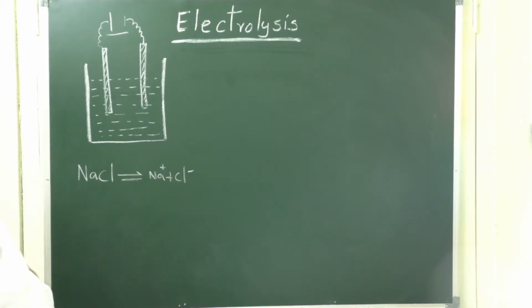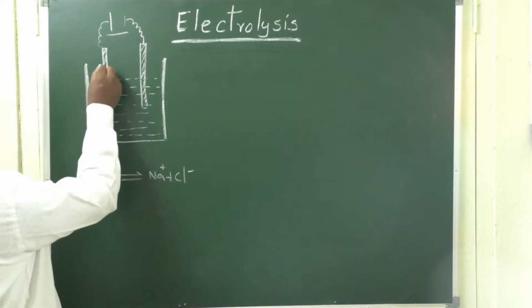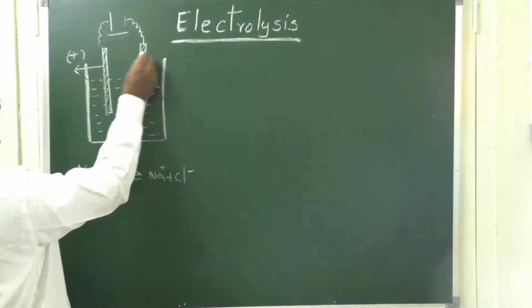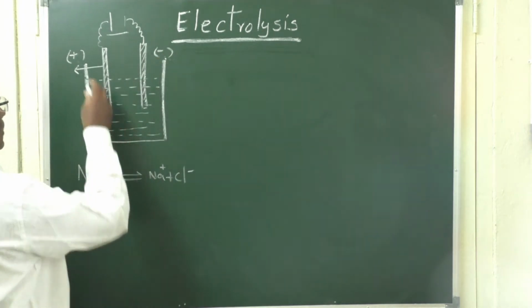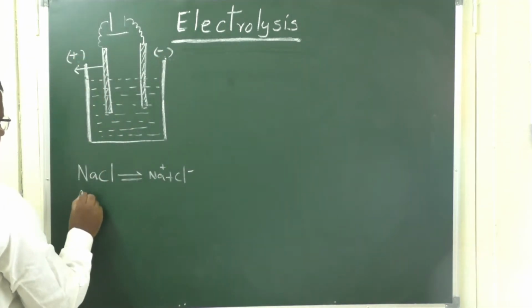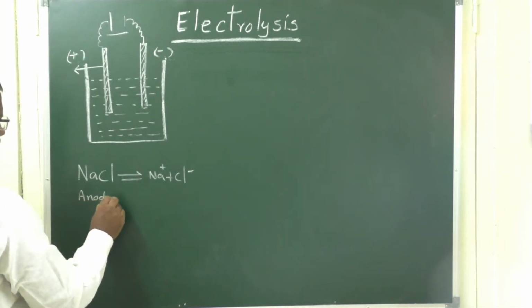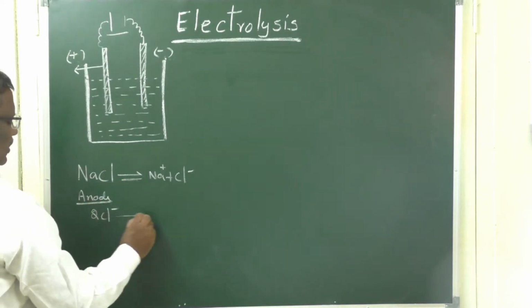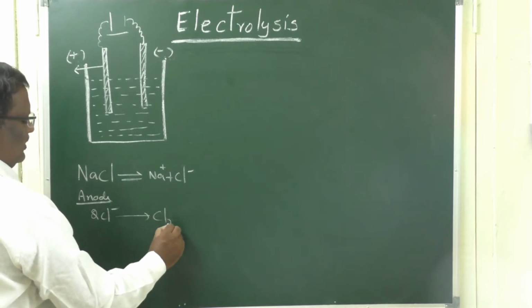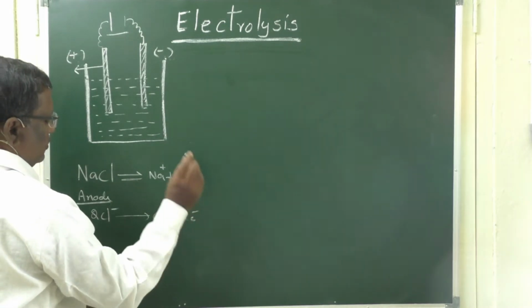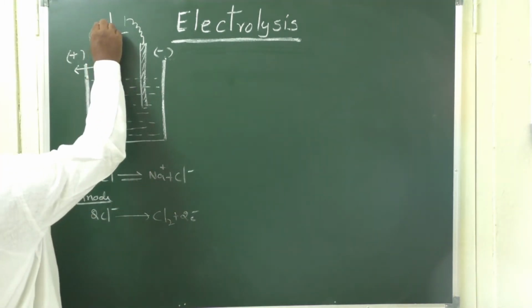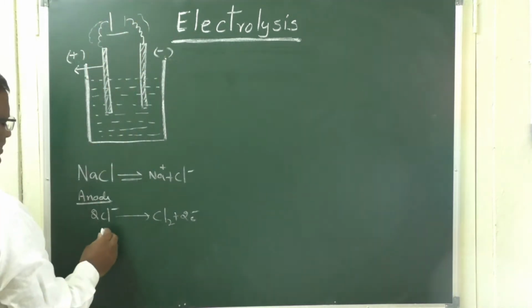A positive electrode is called the anode and a negative electrode is called the cathode. So, at the anode, Cl minus ions will reach the anode. There they oxidize and release electrons. These electrons will move through this copper wire and reach the cathode.